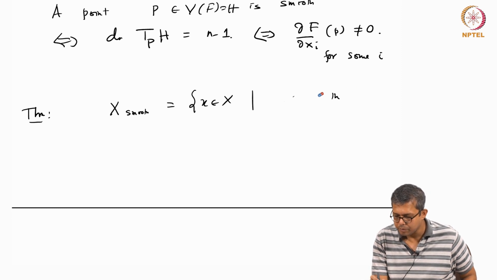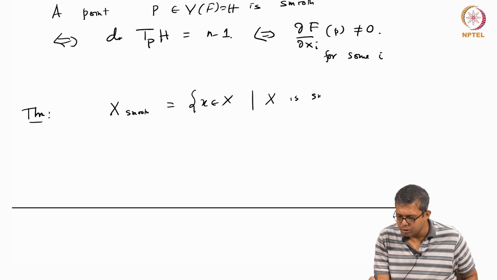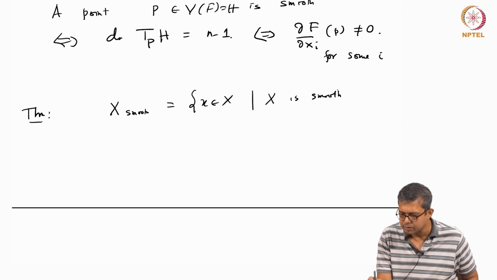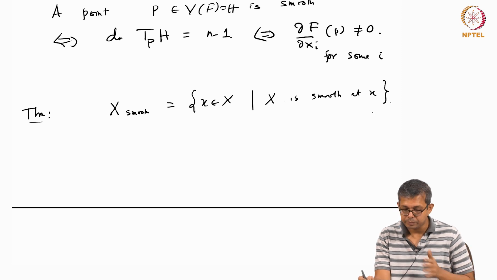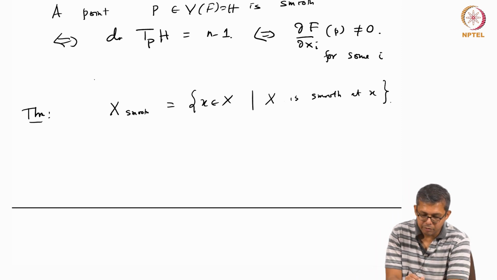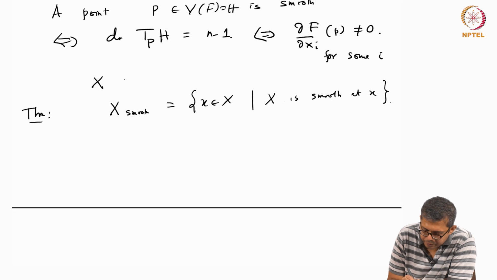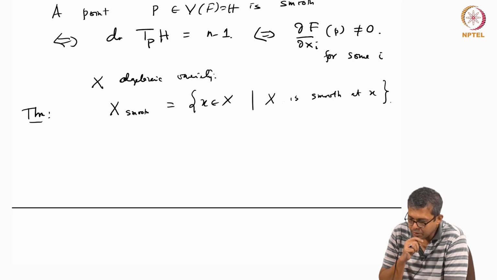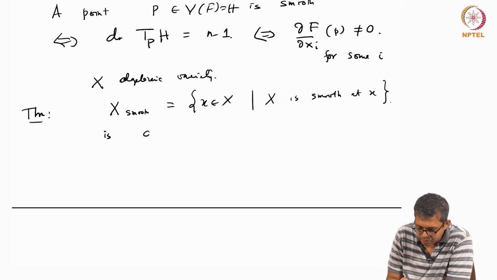Or, capital X is smooth at x. X is any algebraic variety. The set of smooth points is a non-empty open subset.